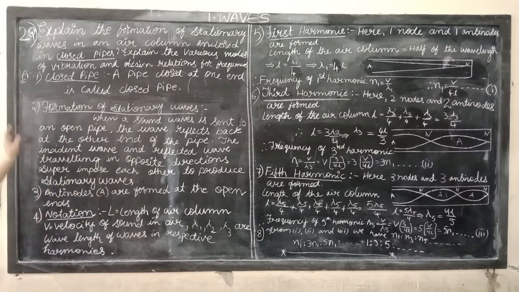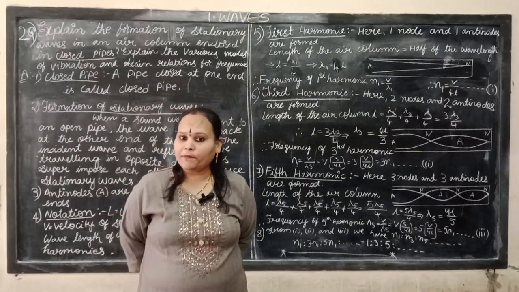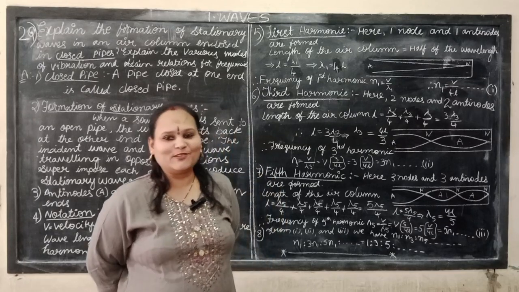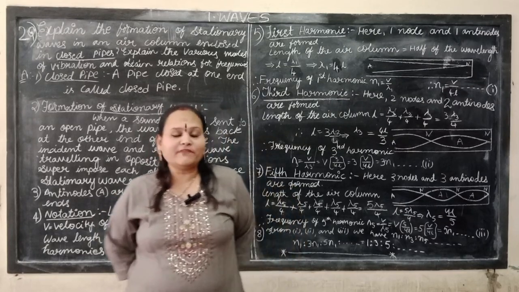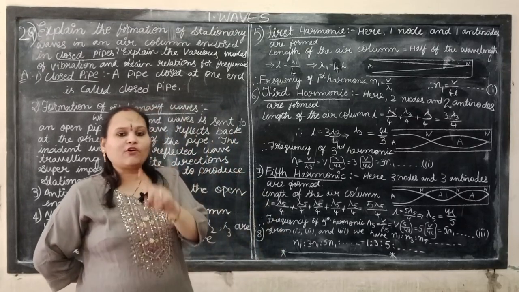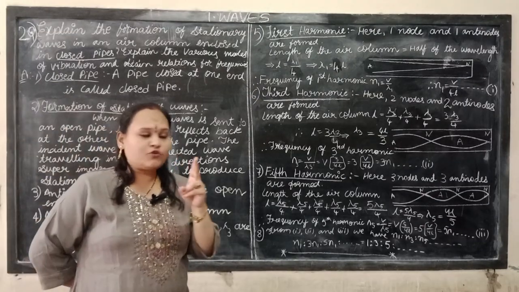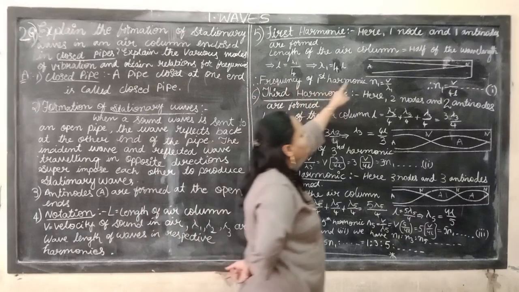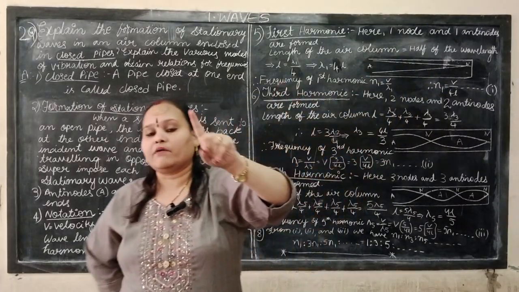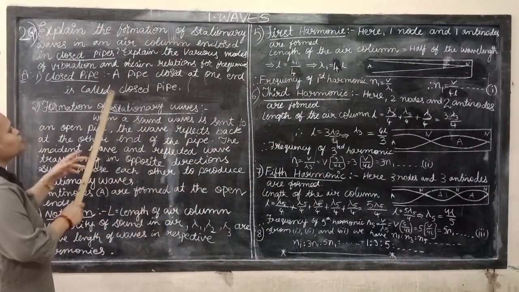If both ends of the pipe are open, it is called an open pipe. If any one end of the pipe is closed, that is called a closed pipe.